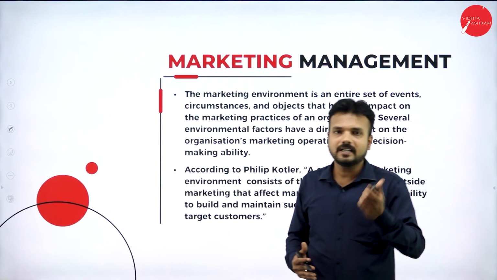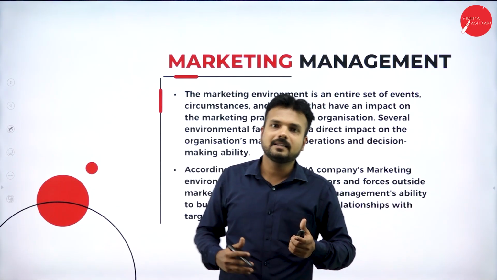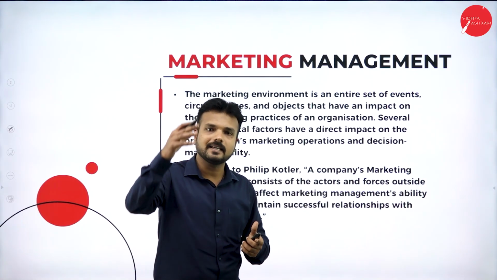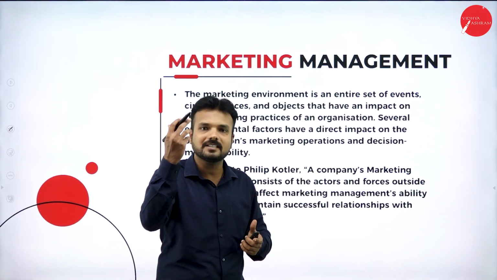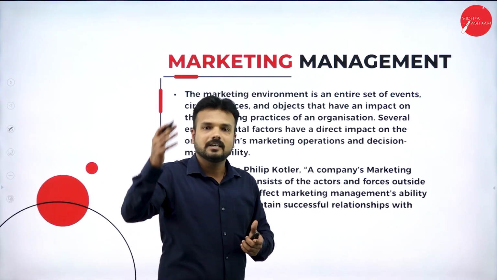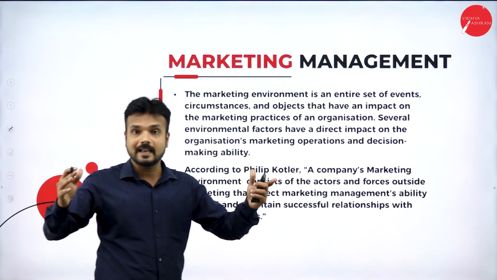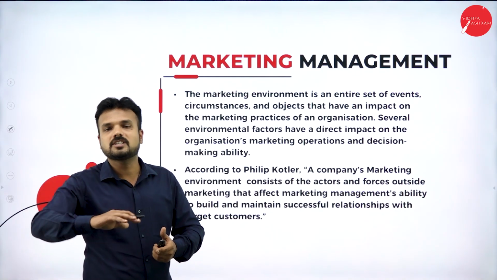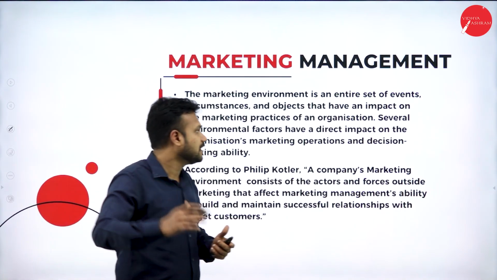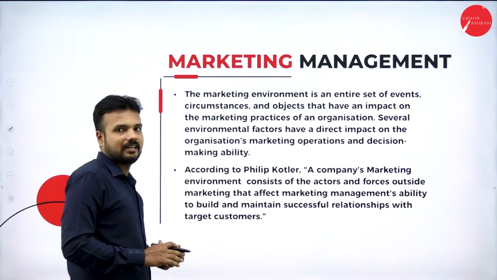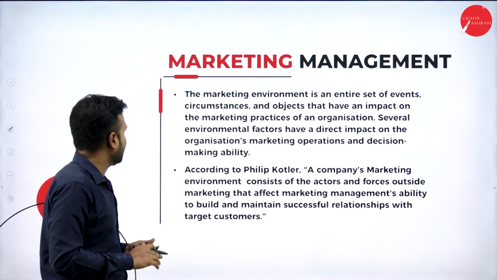Micro environment consists of the elements present inside the organization, because it is small in nature, so we call it a micro environment. Macro environment is large, big in nature, which is uncontrollable. Those are the two kinds of environment that we can see in the marketing environment.